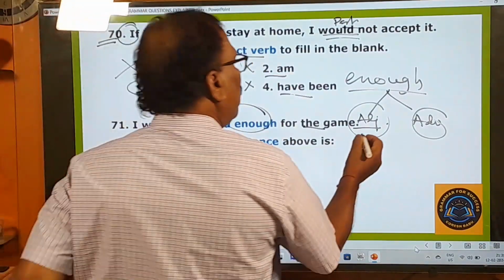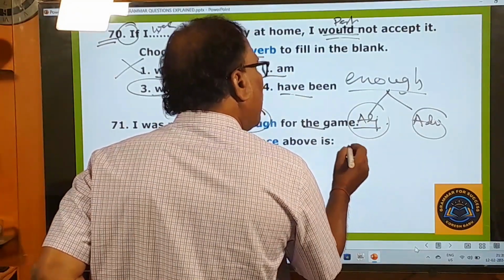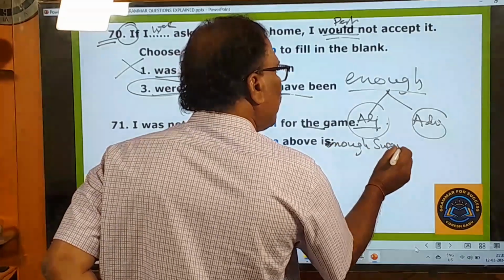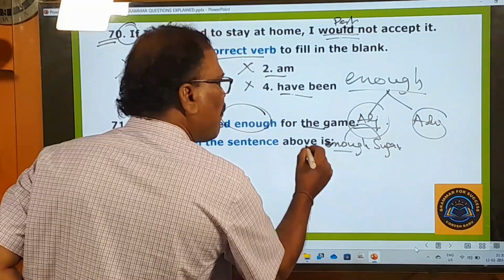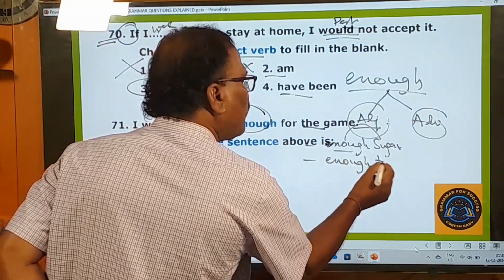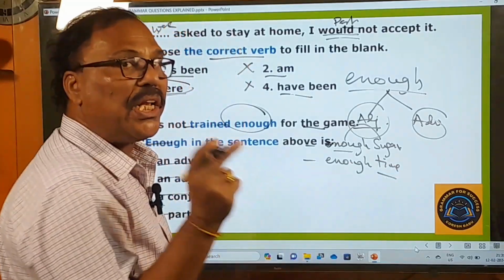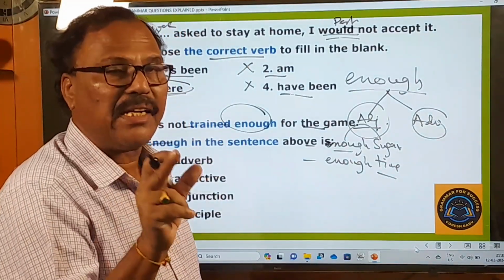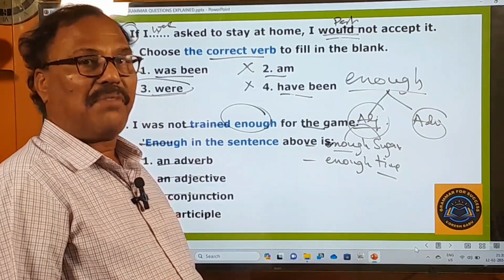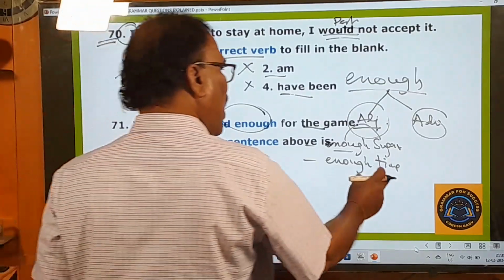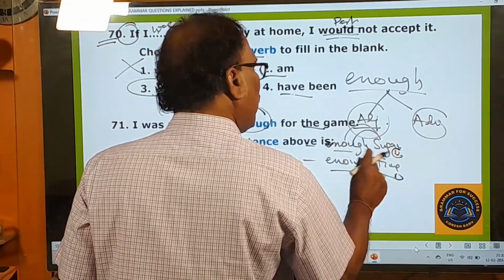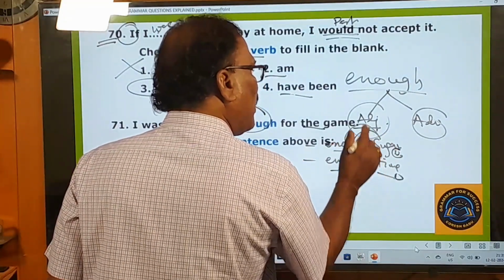As an adjective it is used with a noun. Enough sugar, enough sugar. There is enough sugar in the box. I have enough time. There is no enough time for you TET candidates for the preparation of the TET examination. Only 20 days of time is left for you, right? Enough time, enough time. So these are all nouns. So when this enough is used with a noun, it is called an adjective.